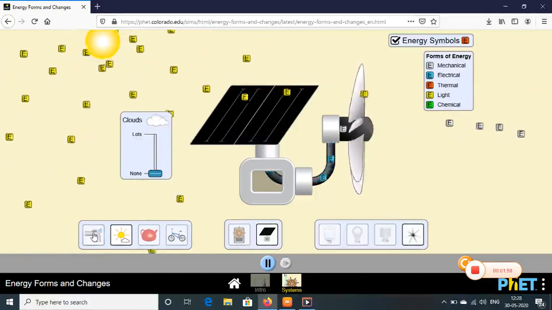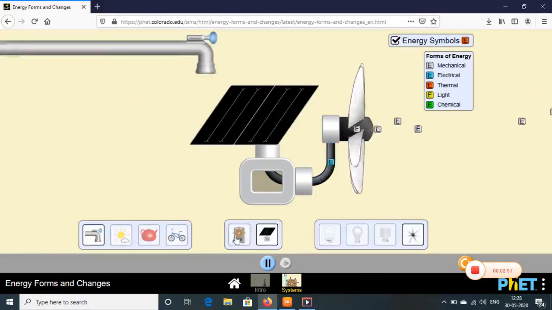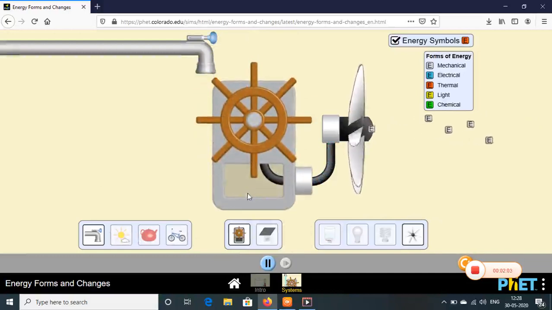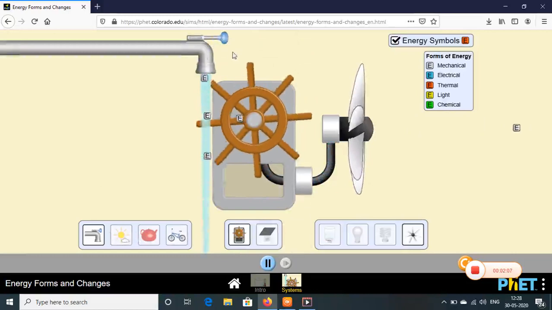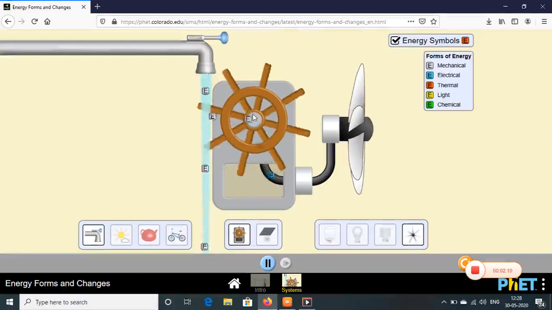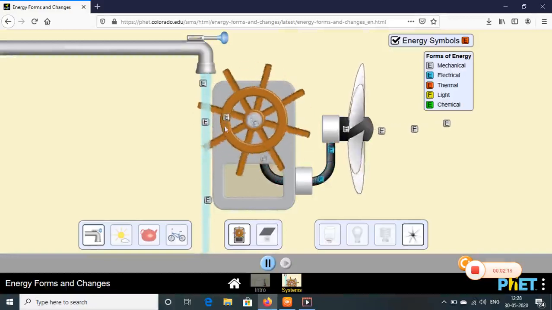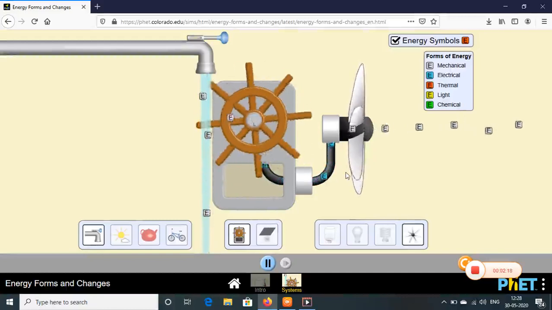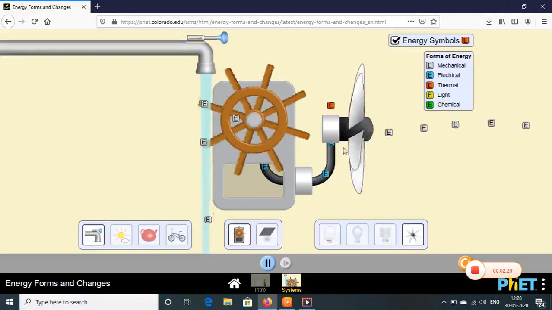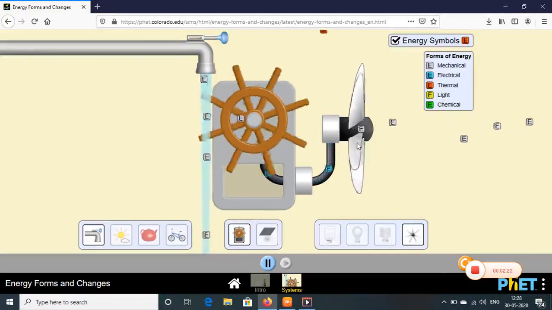Then you have how mechanical energy can be converted into electrical energy. Now see here, if I open this tap, the water starts falling onto this turbine. Because of the pressure of the water, the turbine starts rotating. Again, the mechanical energy is converted into electrical energy, and when electrical energy is given to the fan, it starts rotating.